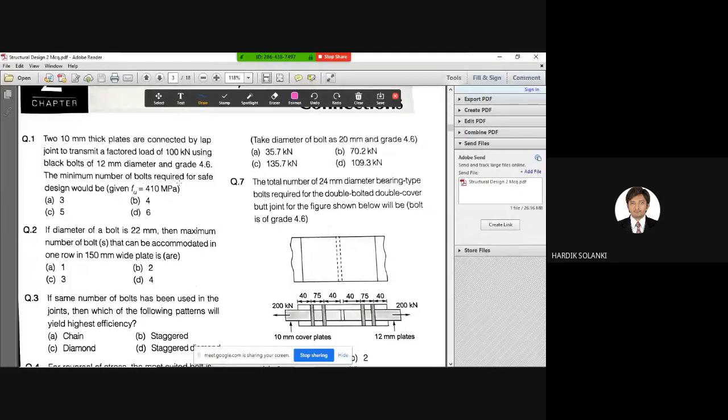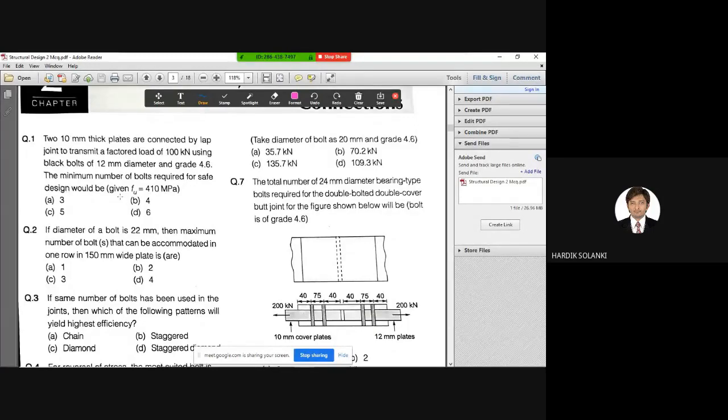The minimum number of bolts required for safe design would be. How to find minimum number of bolts? Fu is given as 410 MPa.